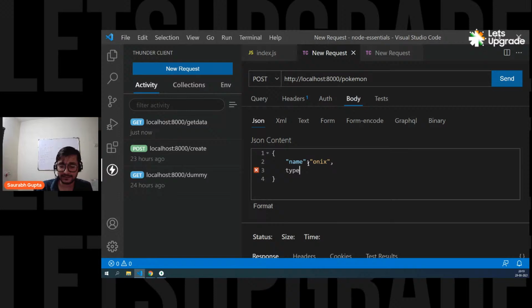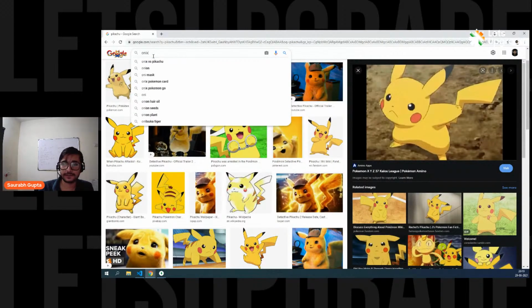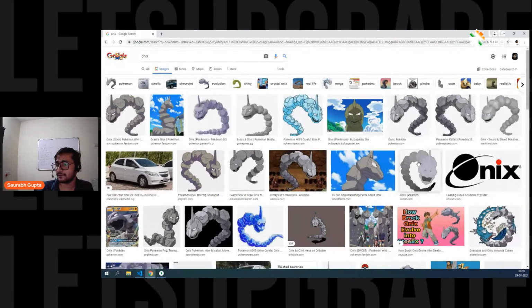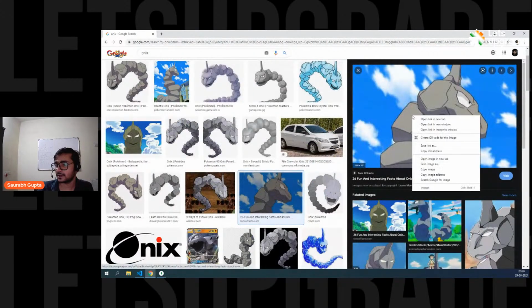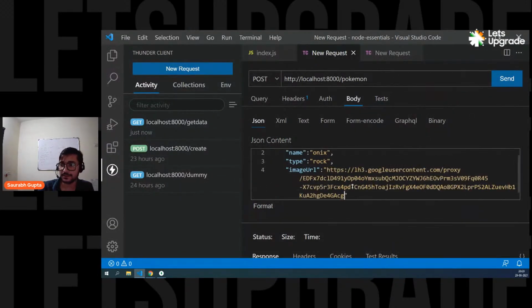And then we can have a type. I think it's a rock type Pokemon, right? So type is rock. Okay, I will remember these names, Charmander and Weedle. Also write the type. And then finally, I want to put the image URL. Here I have to find out the Onyx image URL. It's simple. Go on the browser, search for Onyx. Here we go, we have the images. Take this one, right click, copy image address, go in here, paste it.